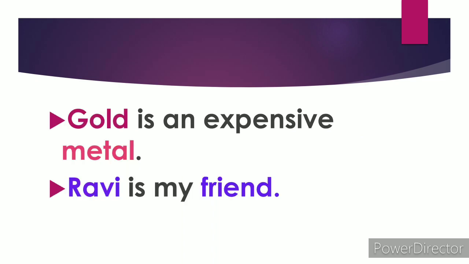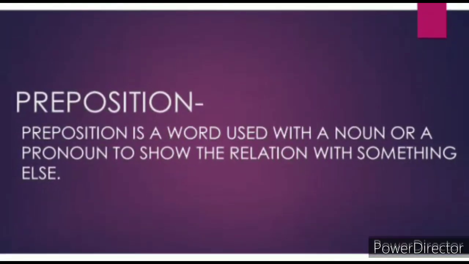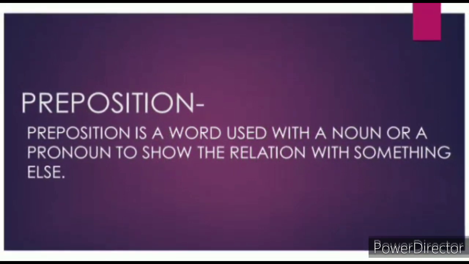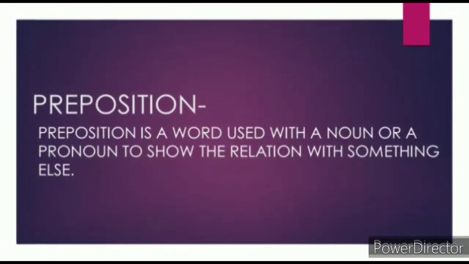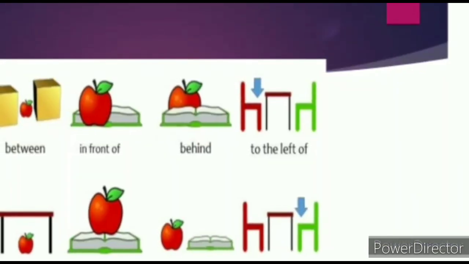Gold is an expensive metal. Gold is a material noun. Metal is a noun. Ravi is my friend. Ravi is the name of a person. Friend is a common noun. A preposition is a word used with a noun or a pronoun to show the relation with something else. Let's see this example.